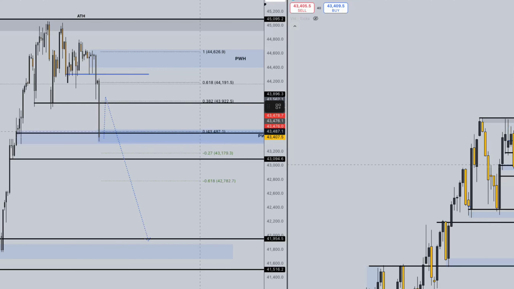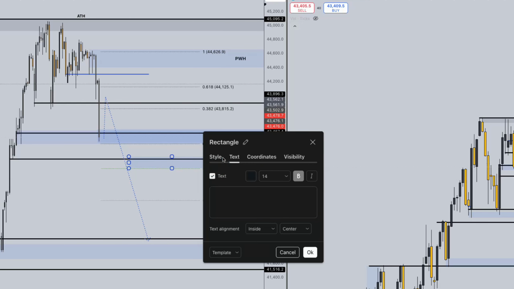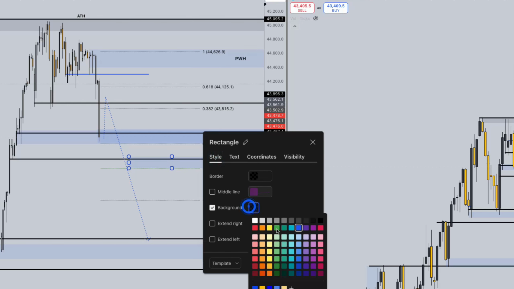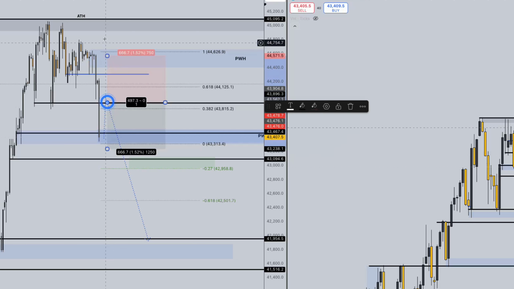If we use the Fibonacci tool, we can see that 43,000, this price range here at this level of support, is definitely on the books if we continue this bearish trend. So down here, we can turn this green. And if we get that pullback and see that rejection up here, this could be a good setup to get in on.